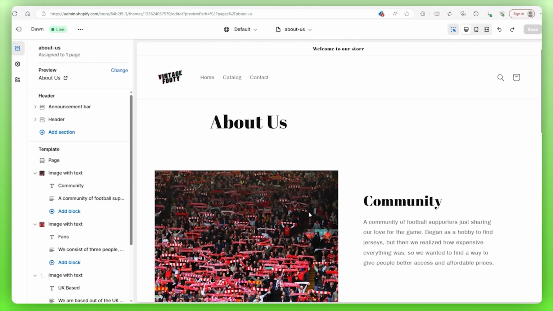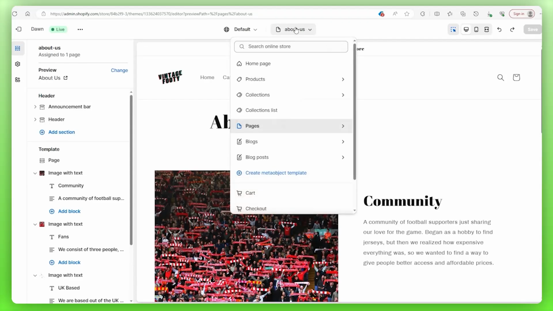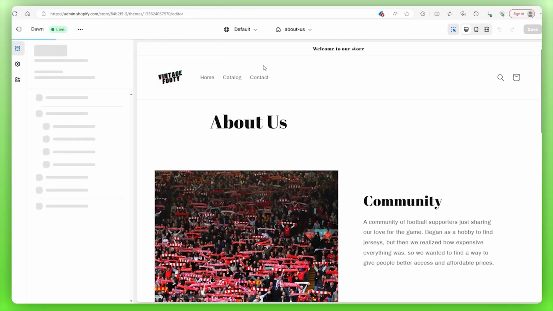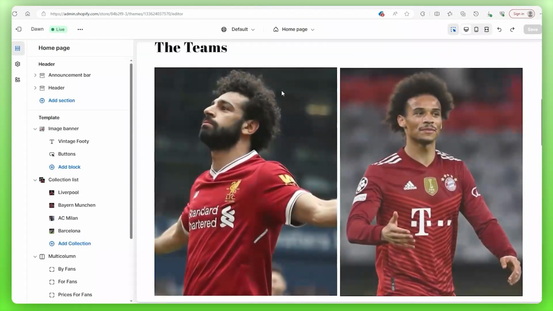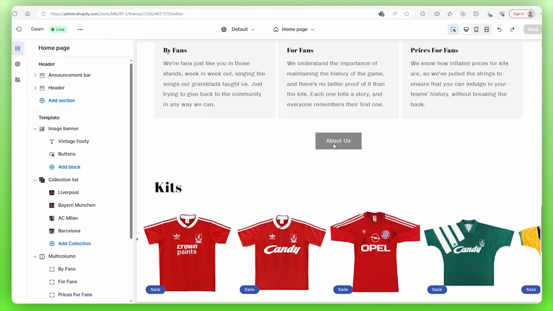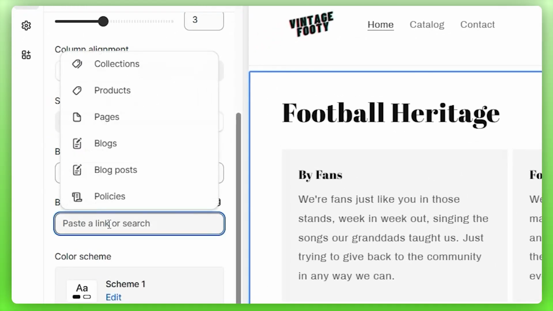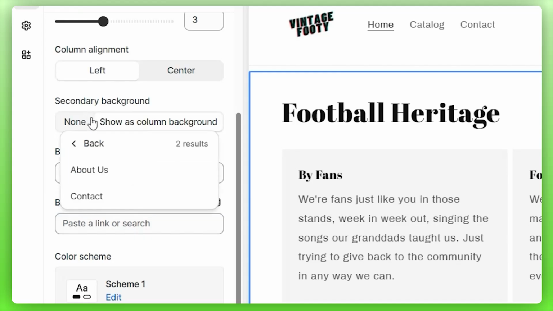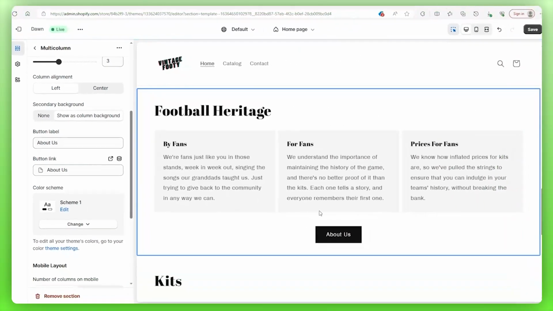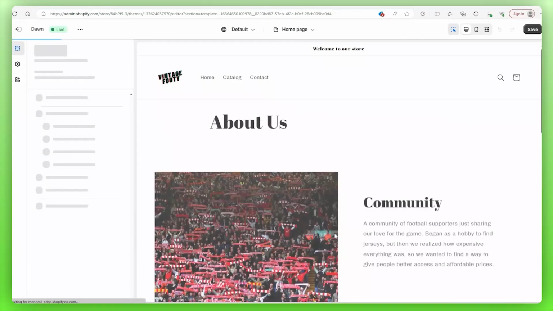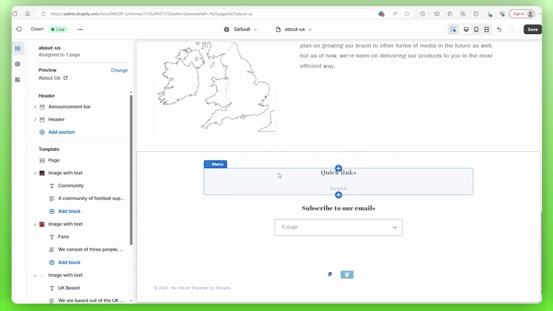What we'll do from here is just head back to our home page and link this to the About Us button. So back to the top again, click on this, choose the homepage tab, scroll down to About Us, click on the button, find the button link from the side menu, and now we can link it. So we click on the search bar, click on Pages, find the About Us section, and now the button has come to life. So when we click on it, it takes us to where we want it to go, and we know now that we've done everything right.